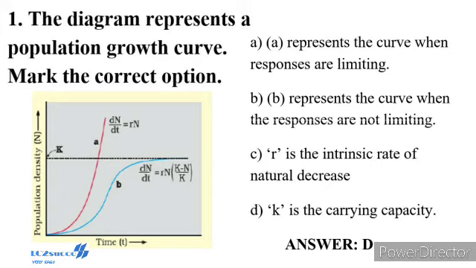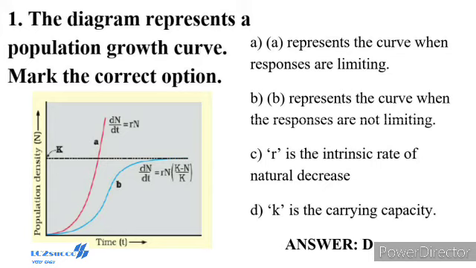Then the population grows in an exponential or geometric fashion. dN/dt equals (b minus d) times N. Let b minus d equal r, then dN/dt equals rN. The above equation describes the exponential or geometric growth pattern of a population and results in the J-shaped curve when we plot N in relation to time.